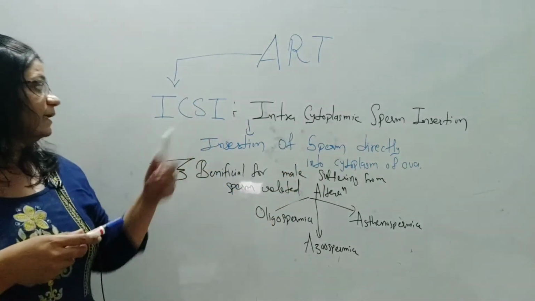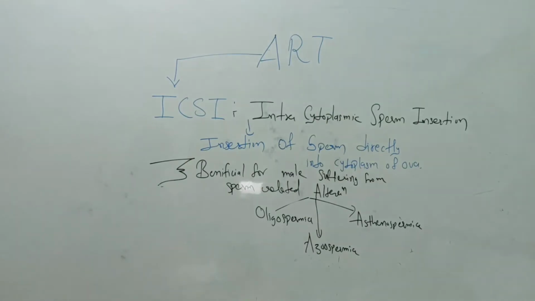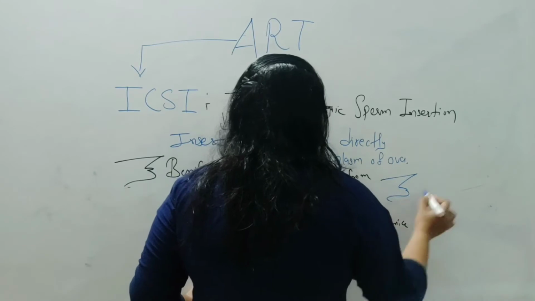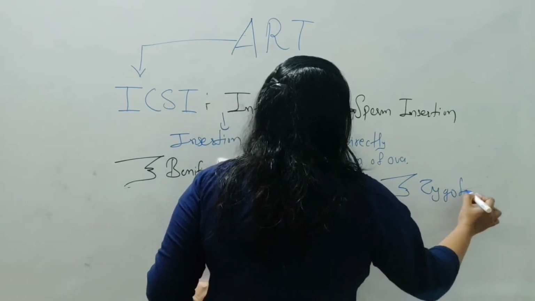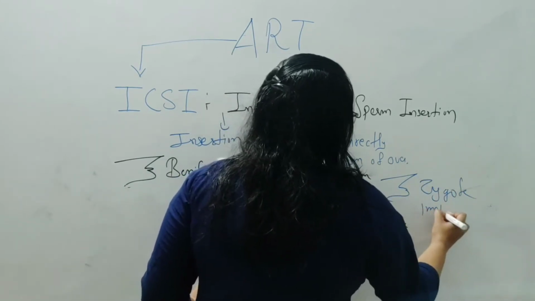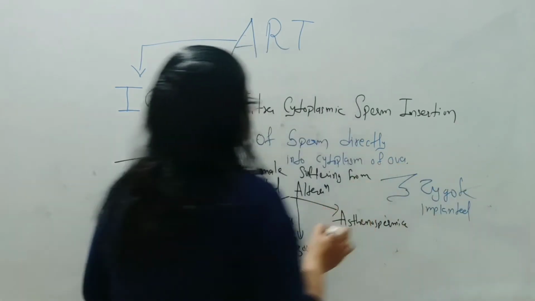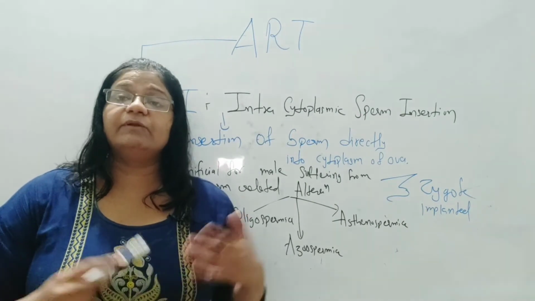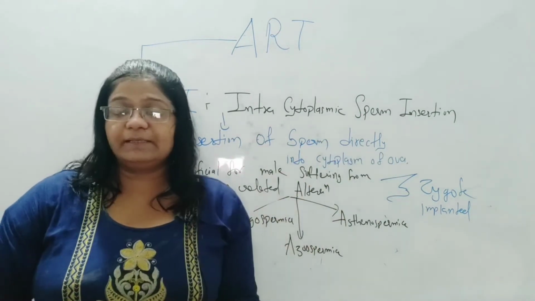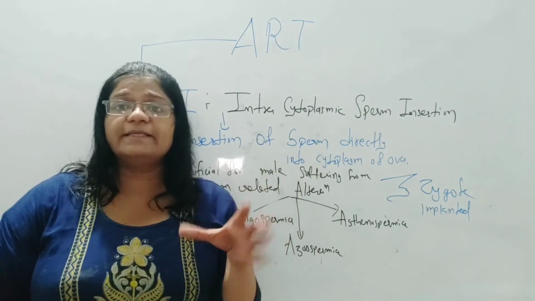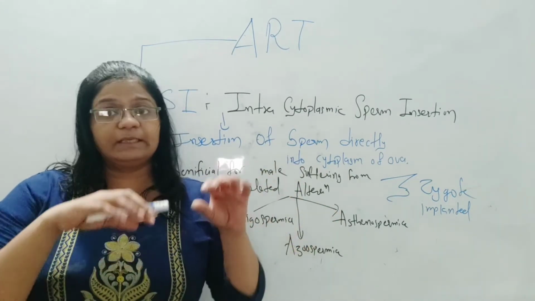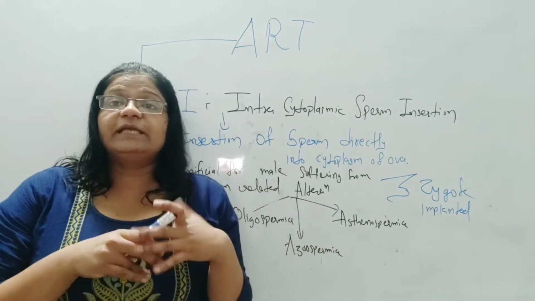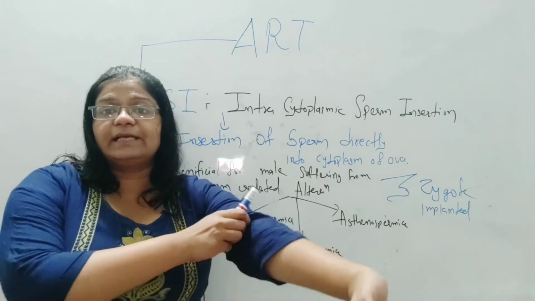Okay, so this is the second technique, ICSI. And then after, same as IVF, after the zygote formation, the zygote is implanted into the female body. Each and every ART technique will be followed by zygote implantation, because the ova formation and sperm fertilization would be happening in the laboratory in vitro condition, but after the zygote formation, for embryogenesis we definitely have to take help of the mother womb only.